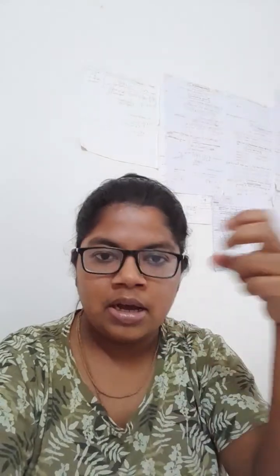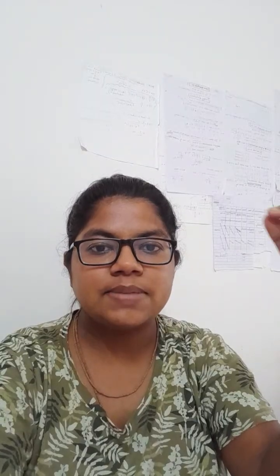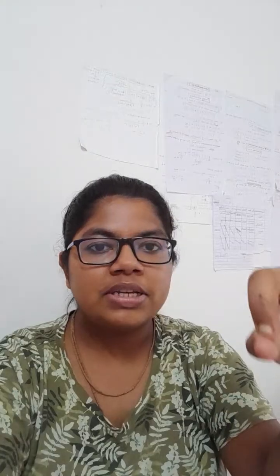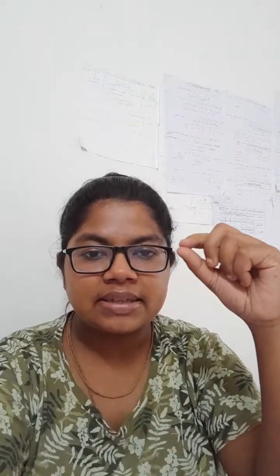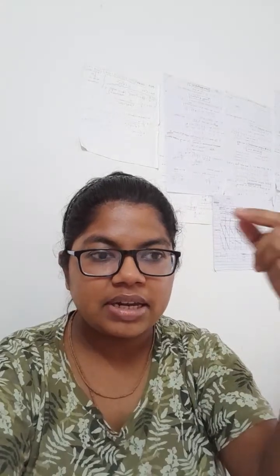So some important points of charge: the charge of one electron is minus e, that is minus 1.6 × 10⁻¹⁹ coulomb. The charge of one proton is plus e, that is plus 1.6 × 10⁻¹⁹ coulomb. The charges of electrons and protons are the same in magnitude, only their signs are different, positive and negative.